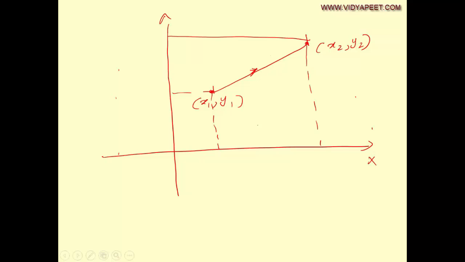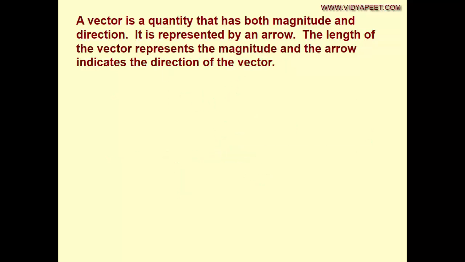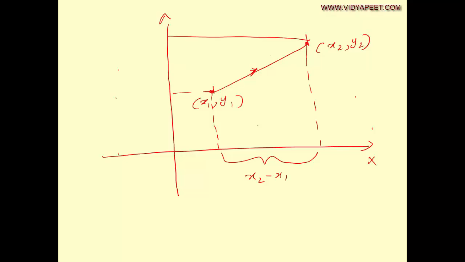So இந்த ஃபிகரில் எடுங்க, it is very clear that this length is going to be x2 minus x1. So from the figure it is clear that this length is x2 minus x1 and this length is y2 minus y1. Okay, so இந்த ரெண்டு வேல்யூ தான் நான் யூஸ் பண்ண போகிறோம்.